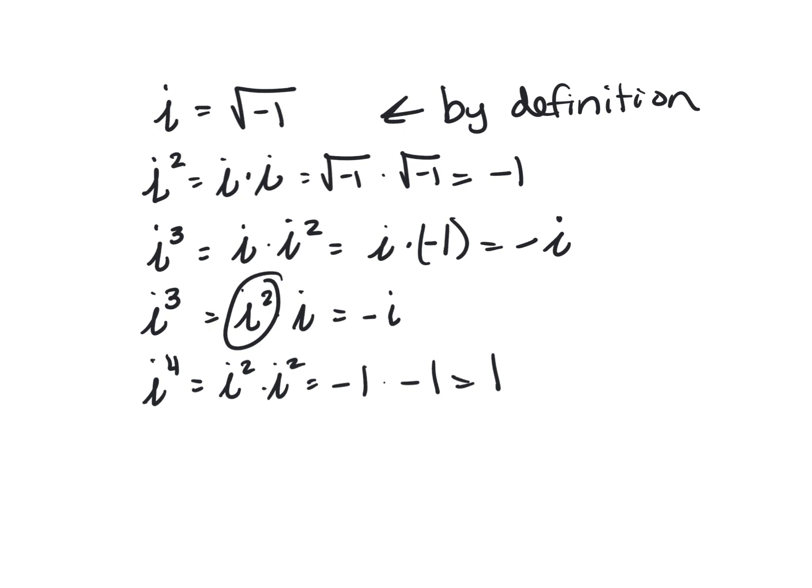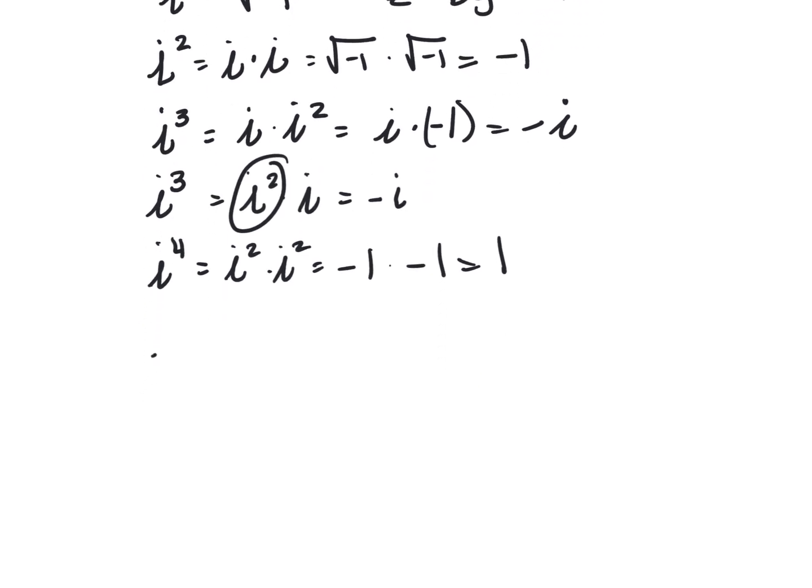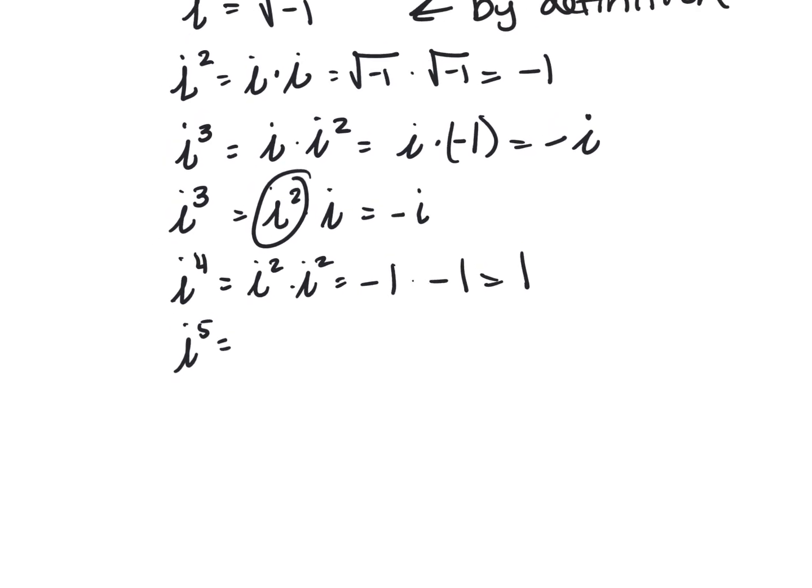You can do it. All right, if I look at i to the 5th, it always equals i. Because i to the 4th times i to the 1st, and that's i to the 5th. Negative 1 times negative 1 is 1, so this is just 1 times i, which is just i.